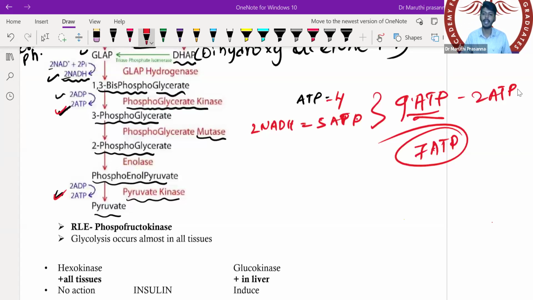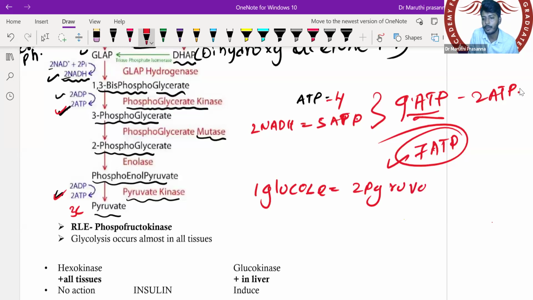You people are absolutely correct. So what is the point I'm trying to tell you? During the conversion of glucose to pyruvate, I am getting 7 ATP. Pyruvate consists of 3 carbon atoms. So now you should be able to understand 1 glucose is equal to 2 pyruvates. Glucose consists of 6 carbon atoms and pyruvate consists of 3 carbon atoms. Okay. So the rate limiting enzyme is PFK.